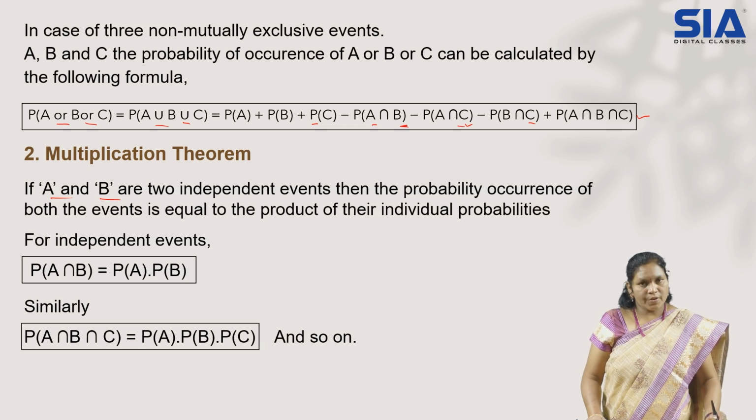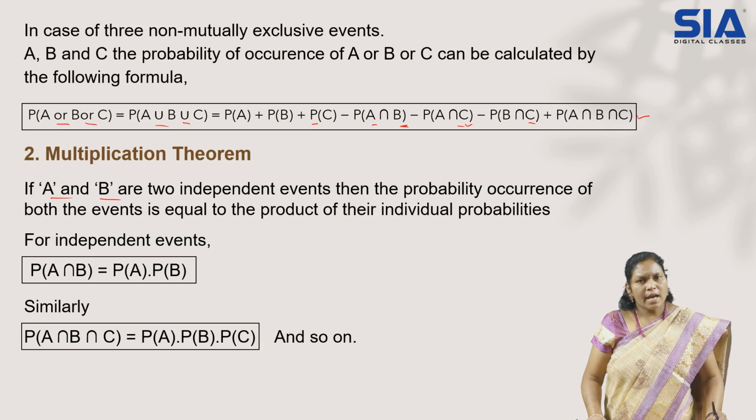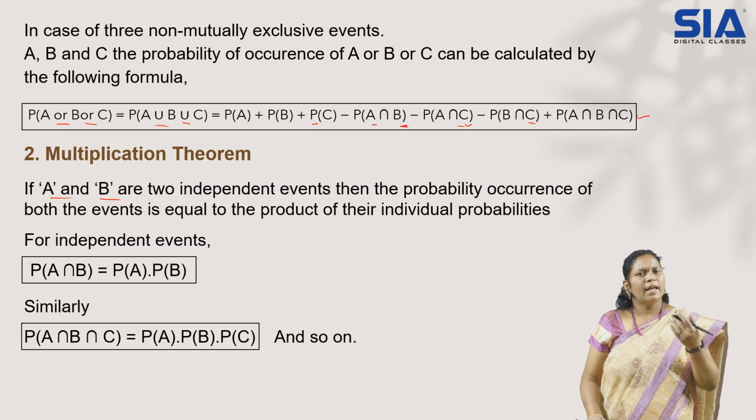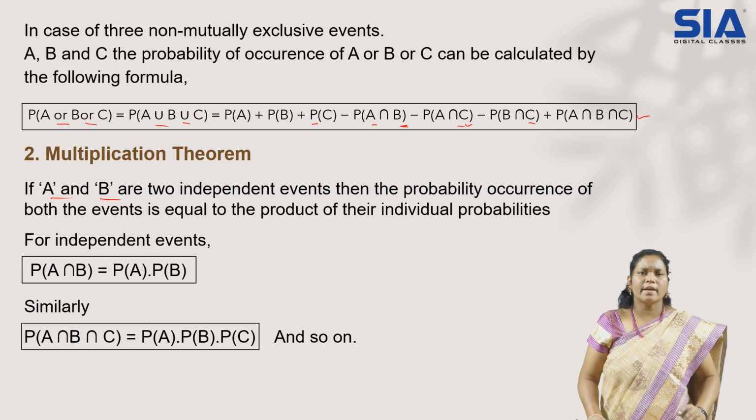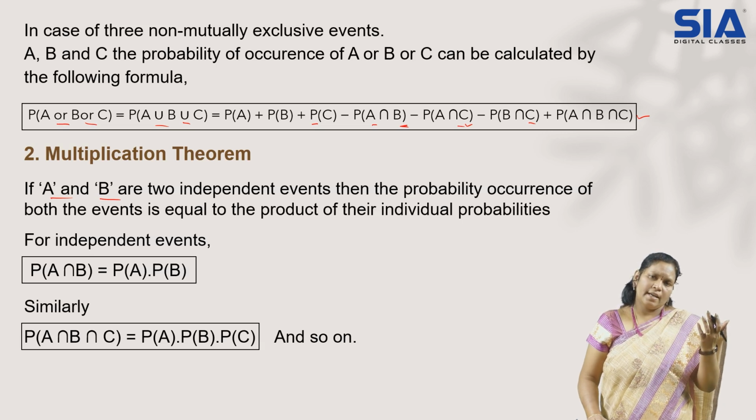Like tossing of a coin, if you toss a coin, whatever result you get has nothing to do with the other one. Head is a result; we did not get head because of tail. The tail has no impact on head. Simply we tossed and we got head. So tail did not influence head to be the result, or head did not influence tail.